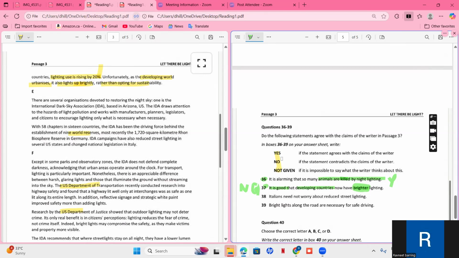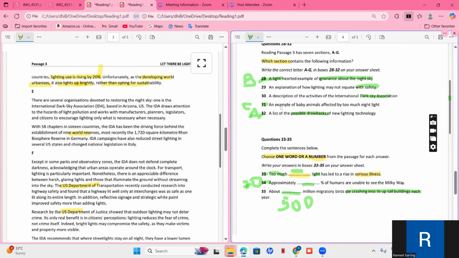Okay, so we have to find something related to Italians. And then maybe this one, 30th. Maybe the answer to 30th is in E. Let's skip this description of the activity. So we have to find the number of activities.